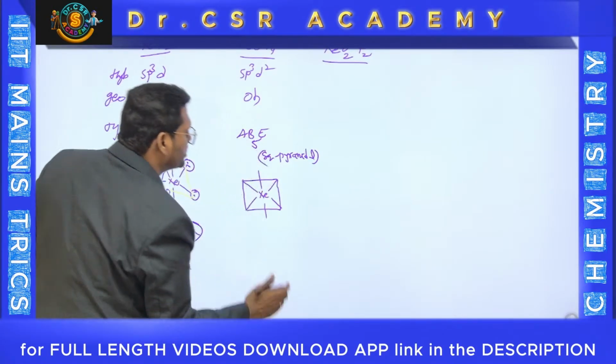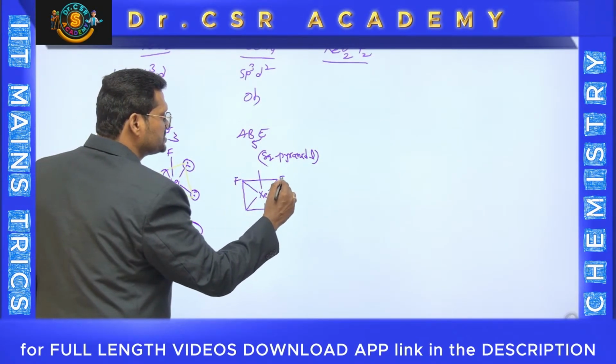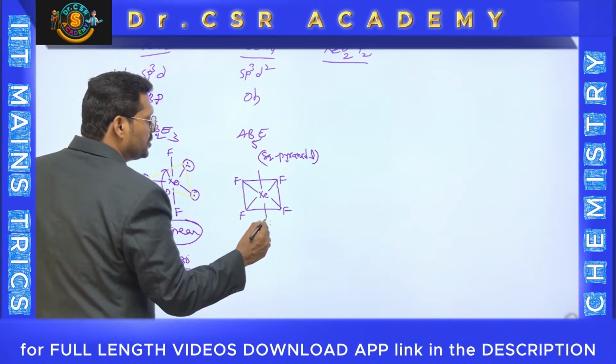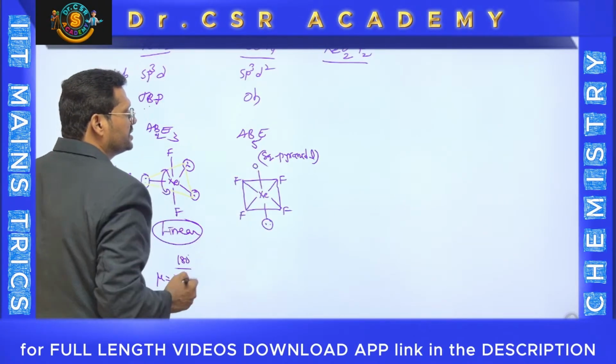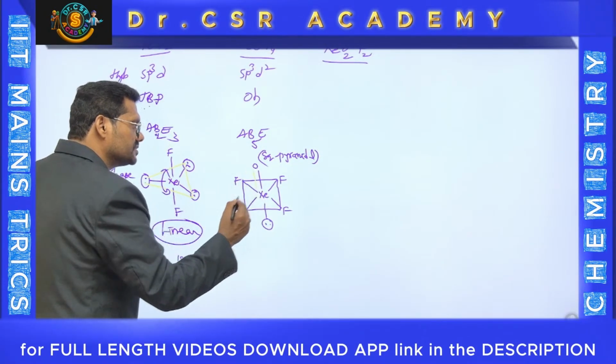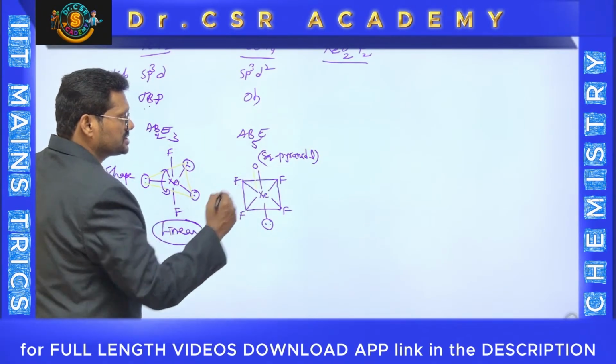But out of that octahedral arrangement, there are 4 fluorines. You can keep 4 fluorines like this, and 1 oxygen. Suppose this is a lone pair, and definitely there is an oxygen here. You know well, oxygen is divalent, so you can put the pi bond. This is a square pyramidal shape.